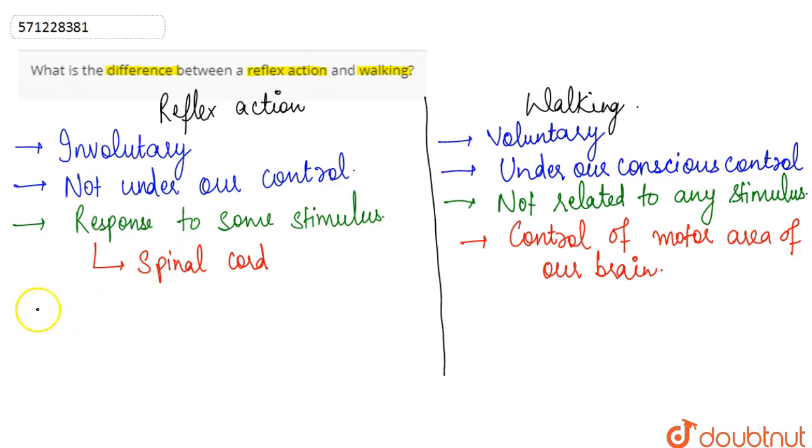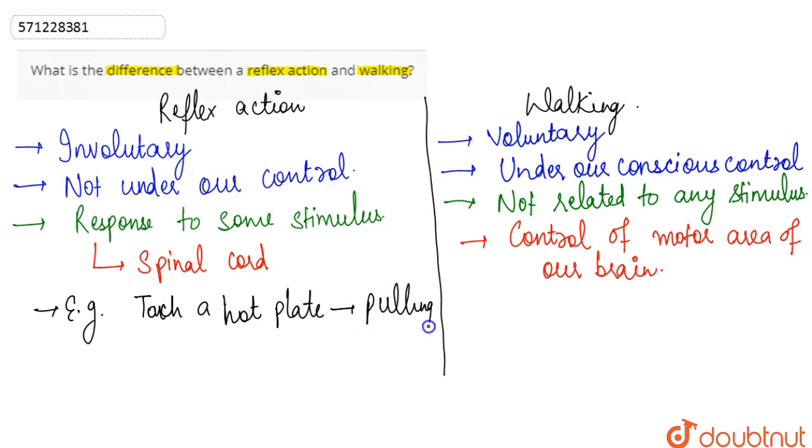If we consider an example of the reflex action, when we touch a hot plate, we simply pull our hand back. So this pulling of the hand is nothing but the reflex action. So this is the difference between the reflex action and walking.